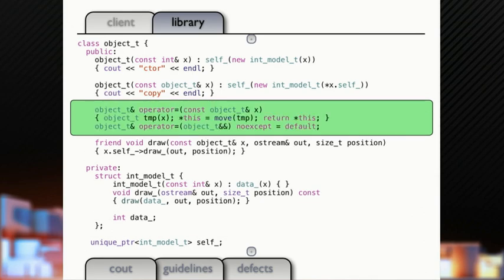Okay? So now we're going to pull in a little bit of C++11. We're going to add a move CTOR, just the default move CTOR. And now we're going to add a move assignment operator, and we're going to rewrite our copy assignment operator just slightly, just so I can copy and paste this one all over my code. Which is to say now my assignment operator is in terms of make a copy and then do a move.